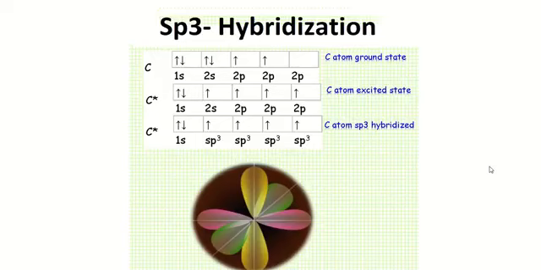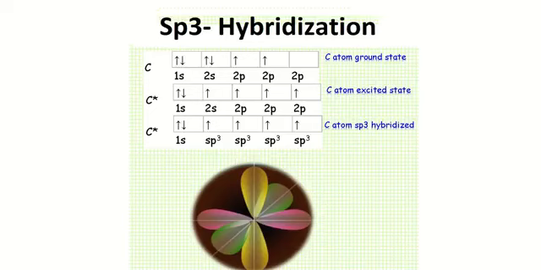There are three types of hybridization that are included in the intermediate course: sp3 hybridization, sp2 hybridization, and sp hybridization. We will discuss them one by one. sp3 hybridization is a type of hybridization in which one s orbital and 3 p orbitals mix with each other and form four new sp3 hybridized orbitals of the same shape and same energy.